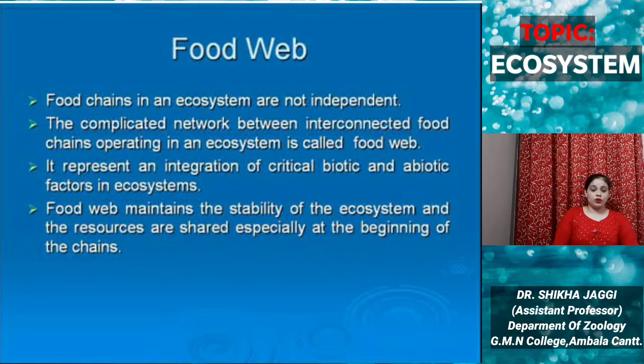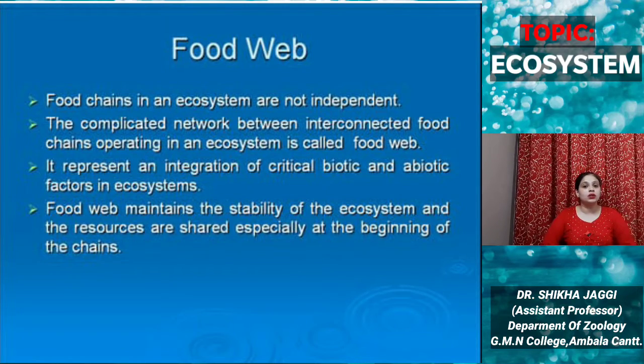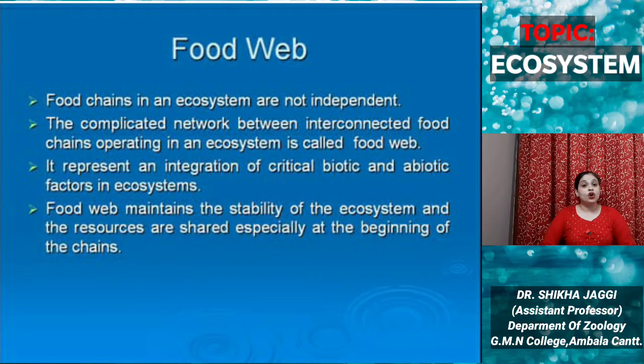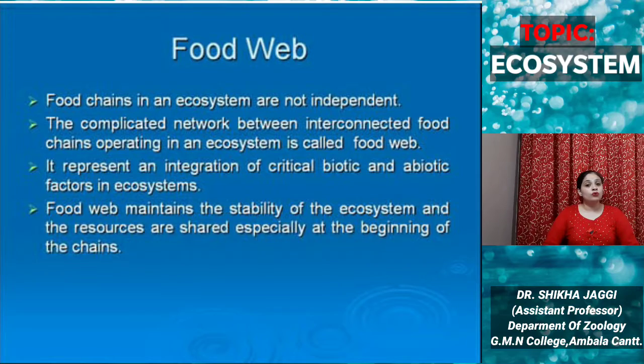Next, coming up to the food webs. We have discussed the linear food chain, but in nature, no food chain occurs independently. There is interconnection between the food chains. The complicated network of interconnected food chains operating in an ecosystem is termed a food web. It represents an integration of critical biotic as well as abiotic factors in the ecosystem. The food web maintains the stability of the ecosystem, and resources are shared especially at the beginning of the chain.